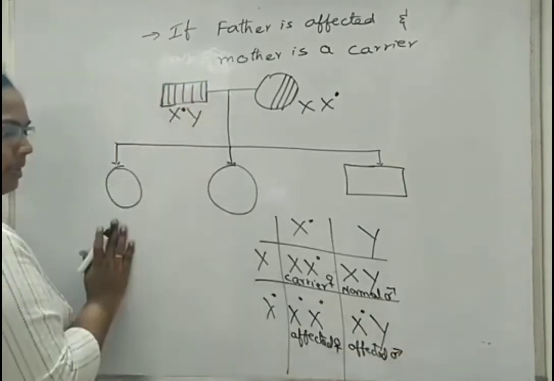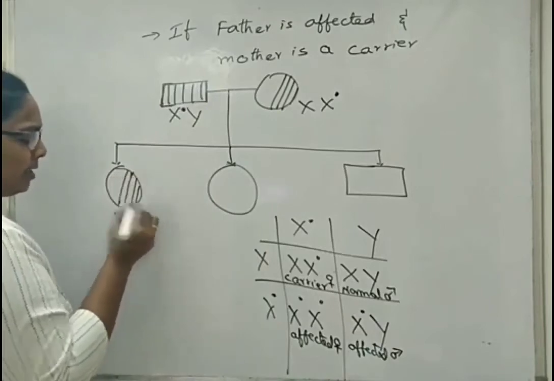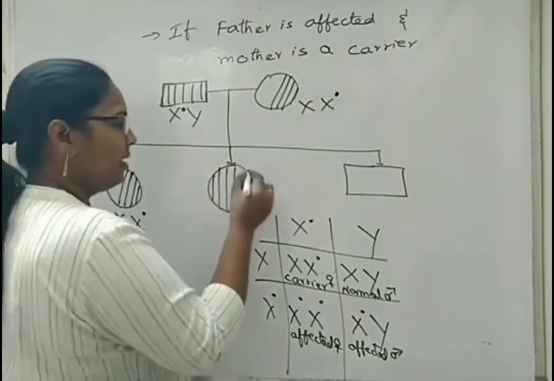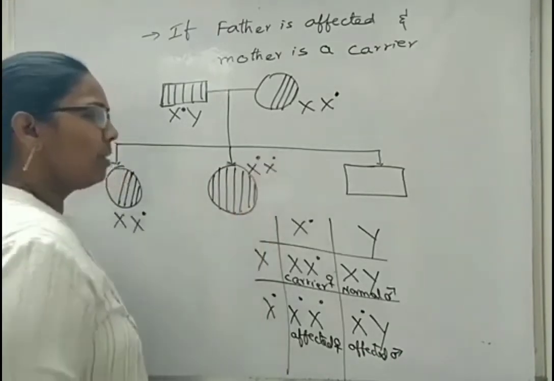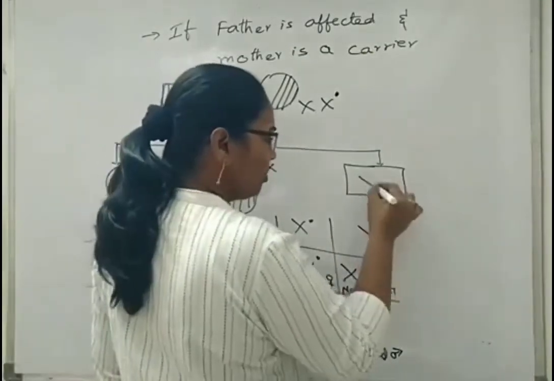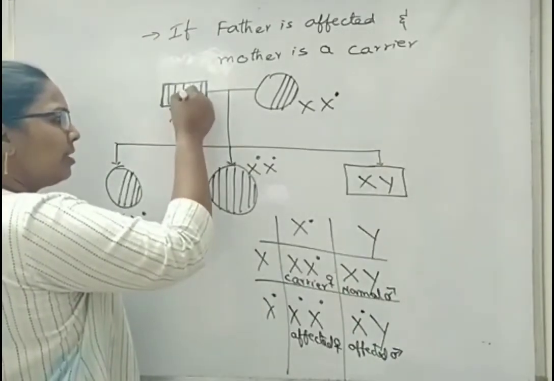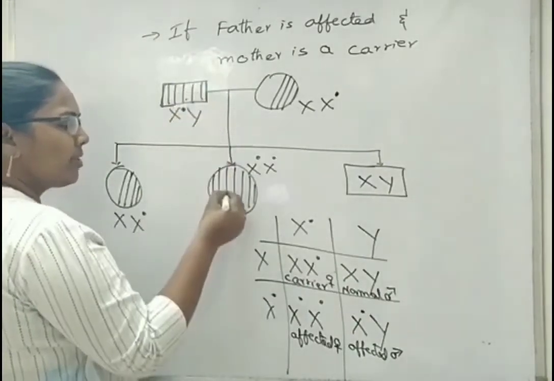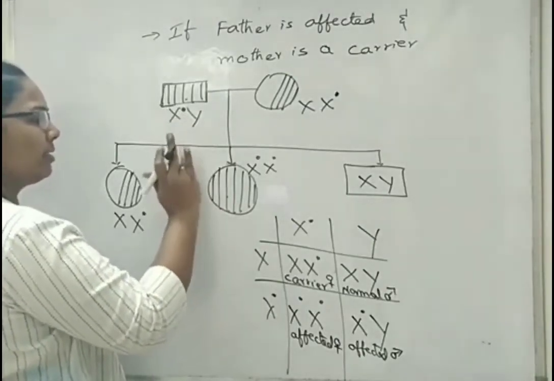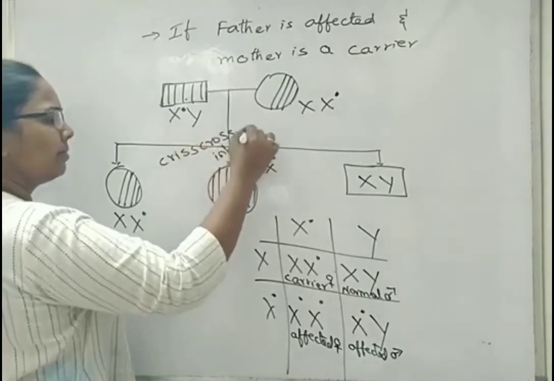We can write here carrier, meaning there is no normal girl child, so we have to represent it like this. And for the affected female, we have to shade the total circle. We can represent that both her X chromosomes are holding the hemophilic gene. Next, we are seeing one normal male also, so simply we can write like this. Here also, if you see, the father's disease is being transferred to the girl child. It means that it is also crisscross inheritance. Such a condition is also crisscross inheritance.